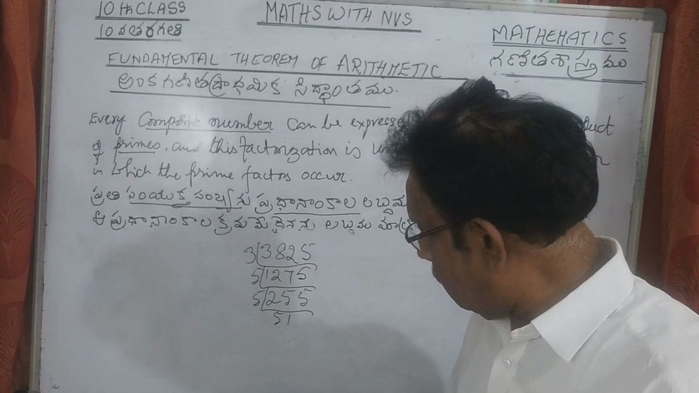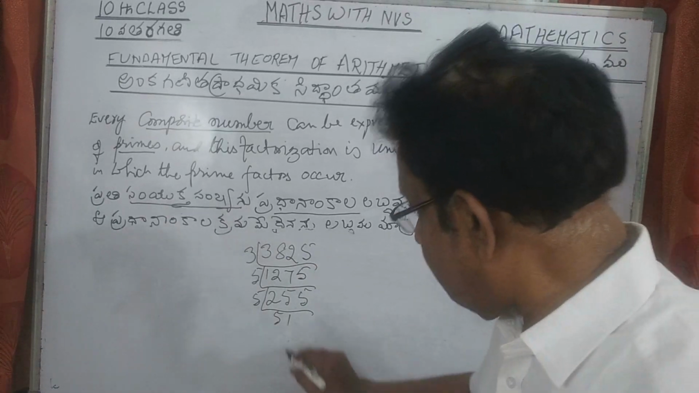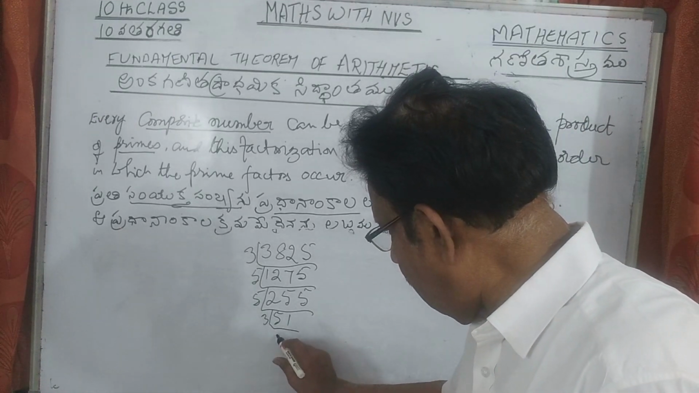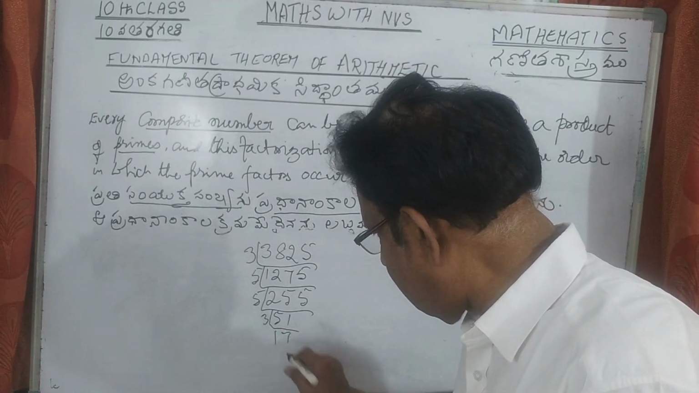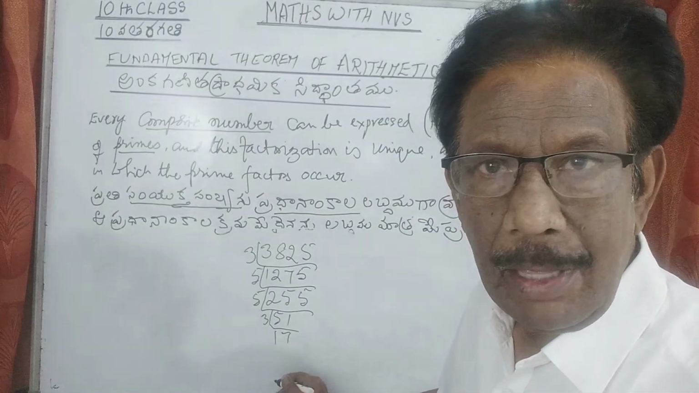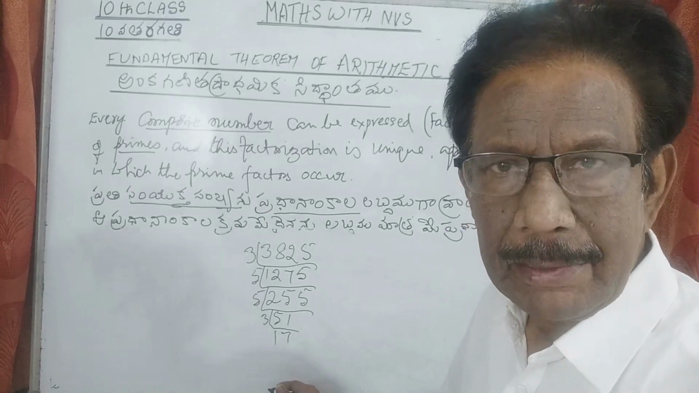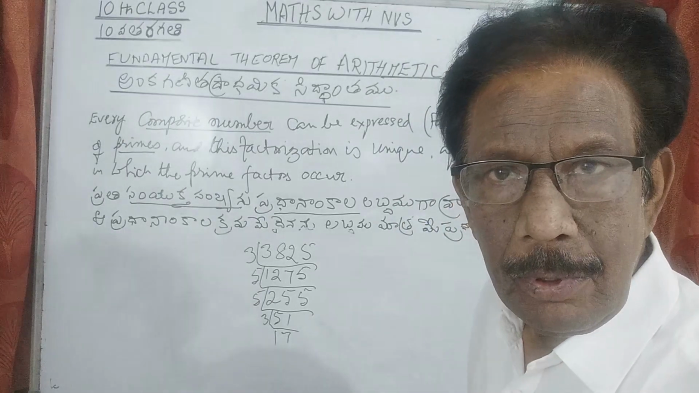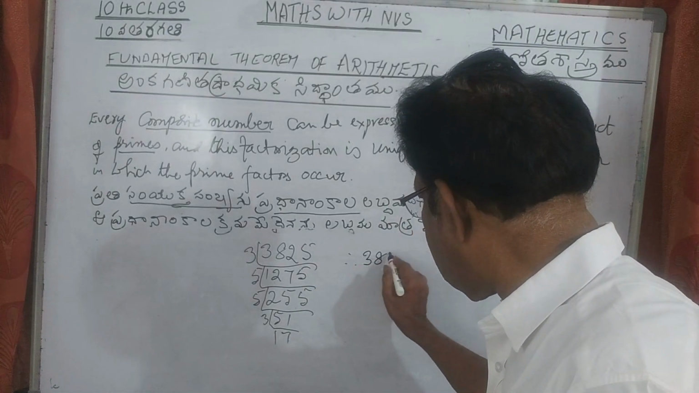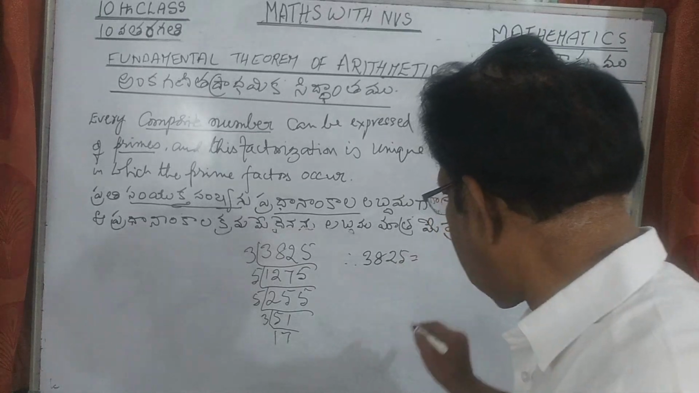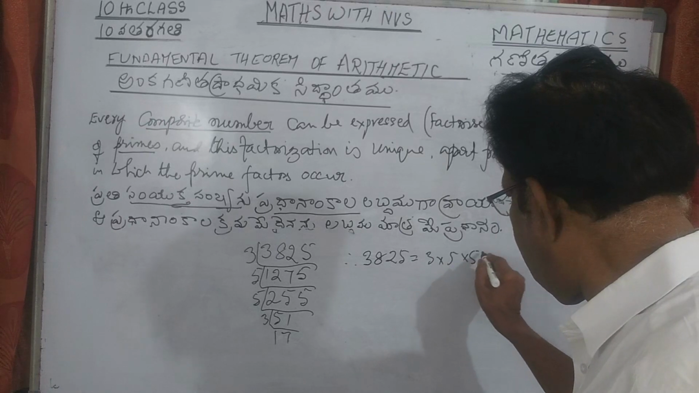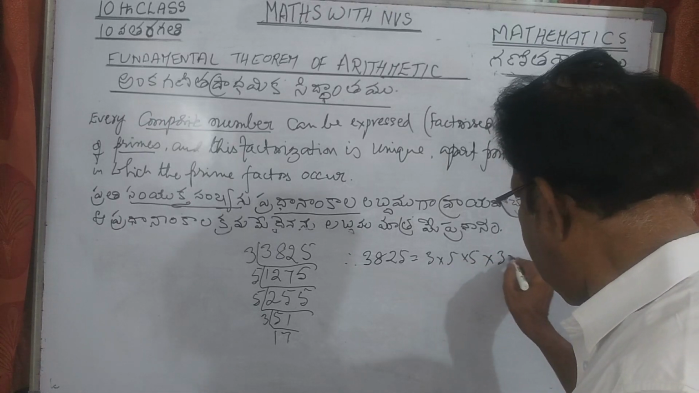Now what is here, can we divide it with 3? Yes, again we can divide it with 3. 3 is also a prime number. So 3 ones are 3, 3 sevens are 21. Again 17 is also a prime number, so we cannot divide this with any other number. It has no other factors except 1 and itself. So we can write it as prime factors. 3825 is equal to 3 into 5 into 5 into 3 into 17.